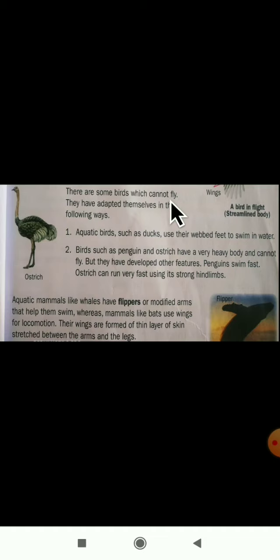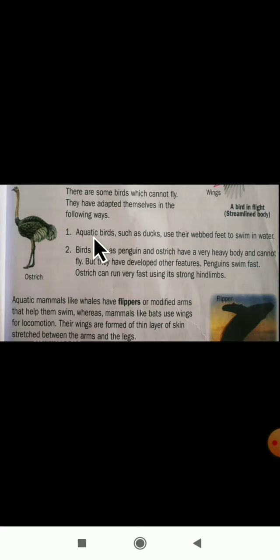If the weight of the bird is light, then it will fly in the air. If the weight of the bird is very high, then it cannot fly. So there are some birds which cannot fly because of a heavy body. The bird's body is very heavy, and such birds will not fly. They have adapted themselves in the following ways. Then how will they move from one place to another? That we will see here.